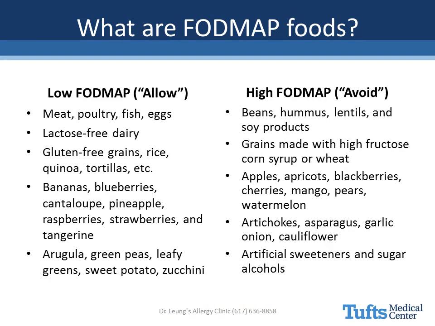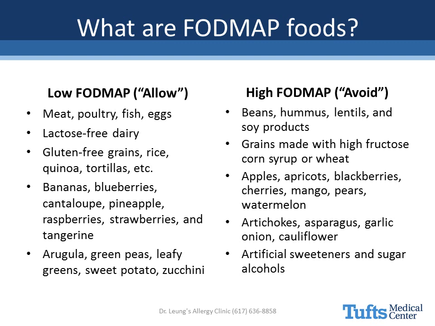What are FODMAP foods? FODMAPs are in a wide variety of everyday foods, including fruits, vegetables, legumes, milk products, and sweetening agents. Each person has an individual threshold for tolerating FODMAPs, and some foods may pose more of a problem than others. So what are high and low FODMAP foods? As you can see from this list, there's a long list of high and low foods that are allowed and that you should avoid.